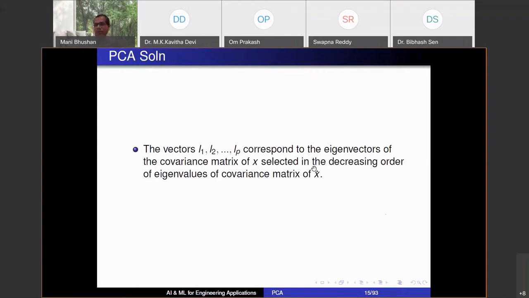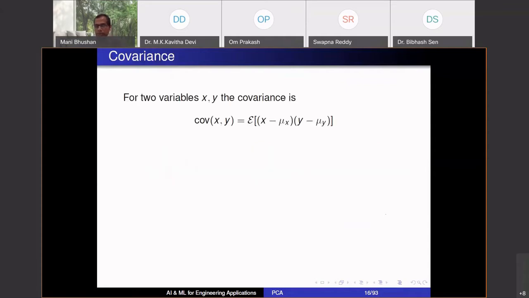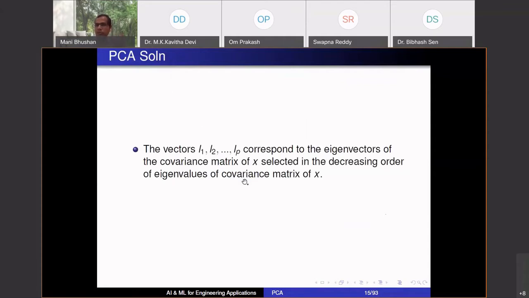The eigenvectors selected in decreasing order of eigenvalues of the covariance matrix of X. Again, I'll give an example; it will become clear. First of all, we are using this term covariance. What is meant by covariance?